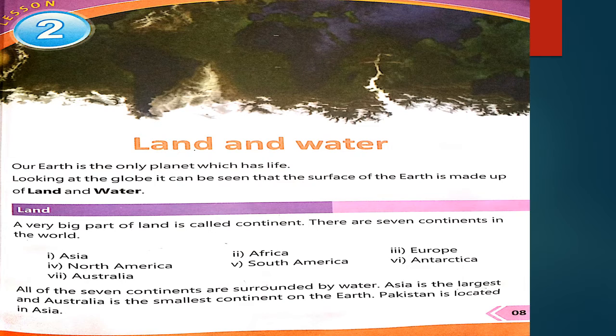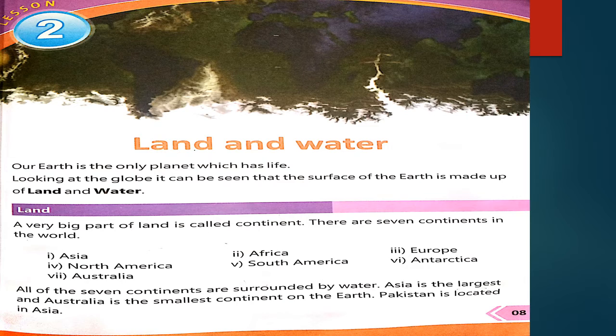How many continents? Yes, 7 continents in the world and their names are: first is Asia, next is Africa, Europe, North America, South America, Antarctica, Australia. Okay, these are the 7 continents in the world. All the above 7 continents are surrounded by water. Except these continents, the other area is called water. Asia is the largest and Australia is the smallest continent on the earth.